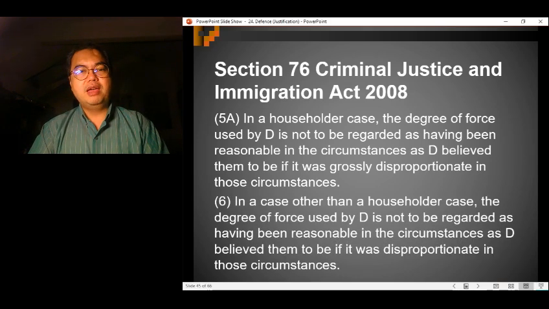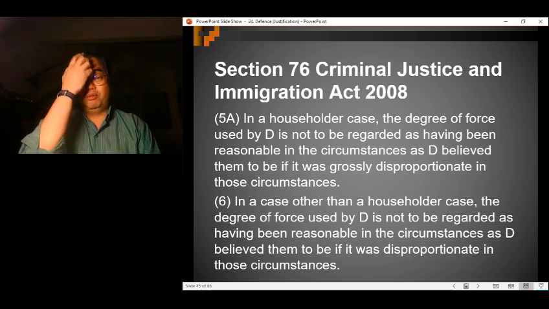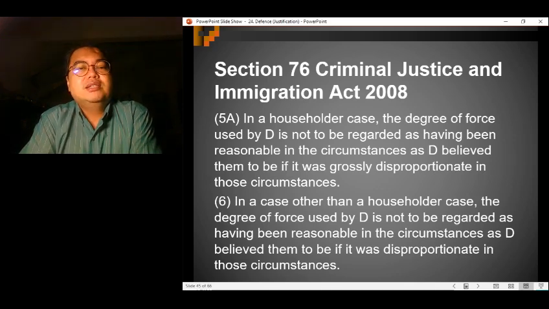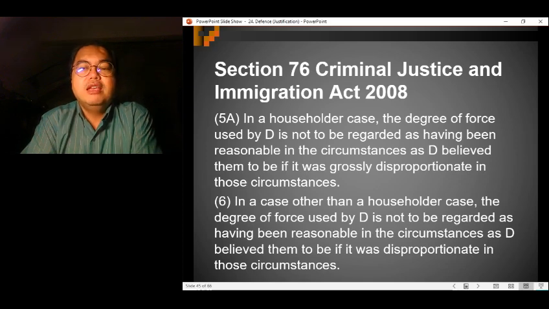Now you compare that with subsection 6. This was what was in section 76 previously, before subsection 5A was inserted. In subsection 6, it says that in a case other than a householder case, the degree of force used by the defendant is not to be regarded as having been reasonable in the circumstances as they believe them to be if it was disproportionate in those circumstances. So you see the difference.